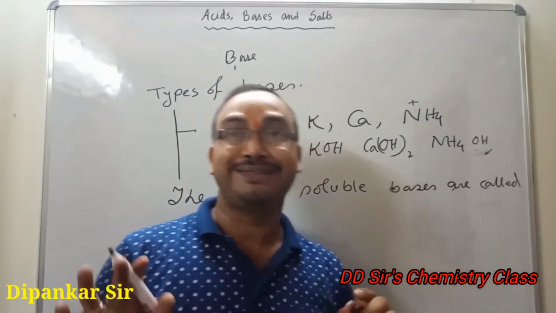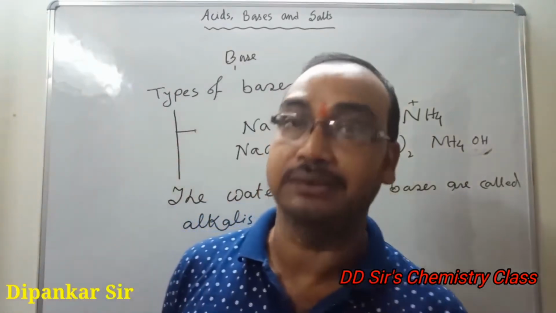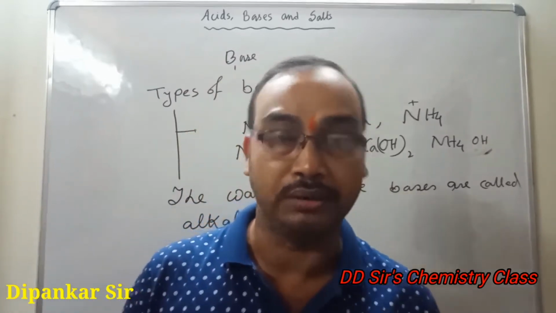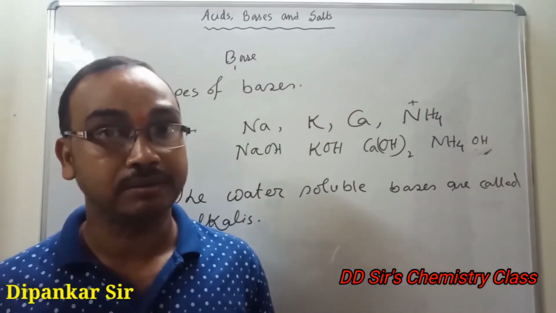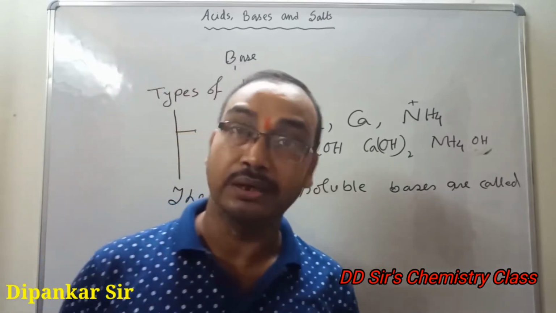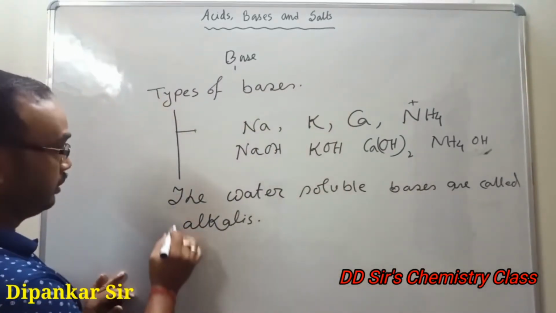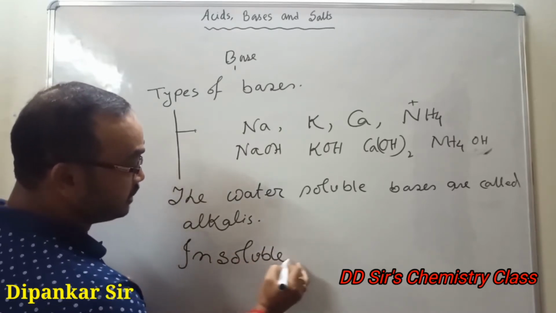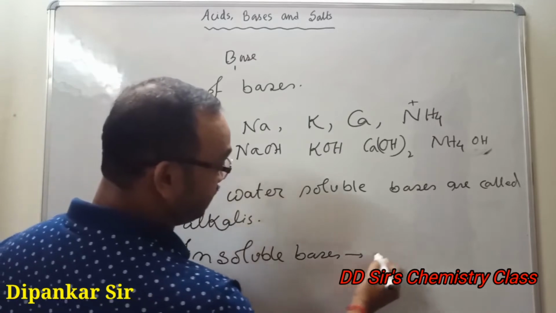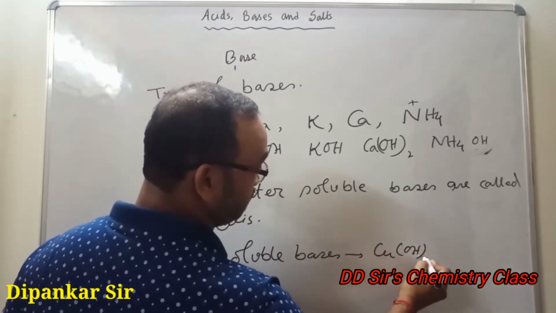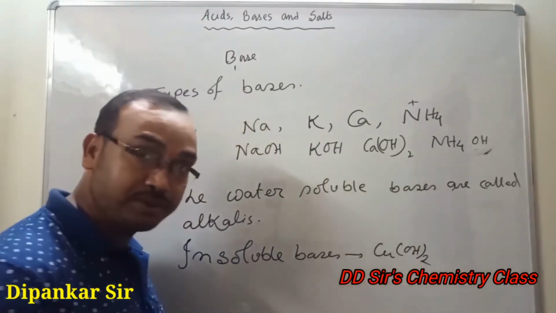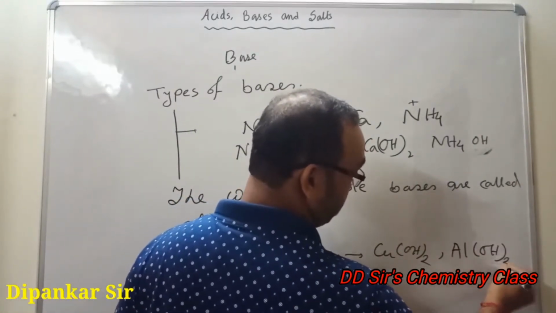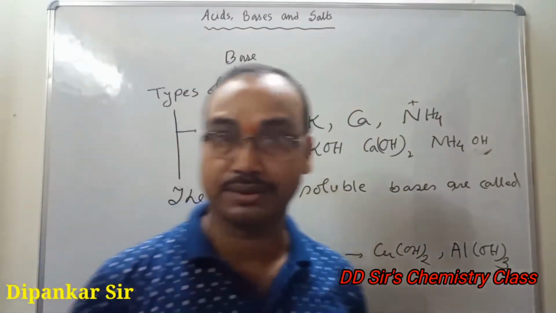Clear? And some bases are there which are insoluble in water. So some are soluble bases, some are insoluble bases. Insoluble bases may be copper hydroxide, aluminum hydroxide, etc.